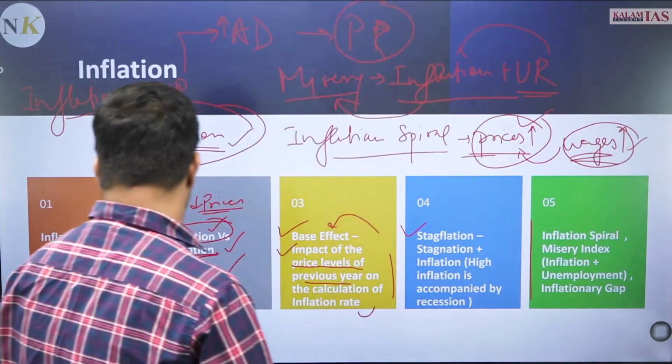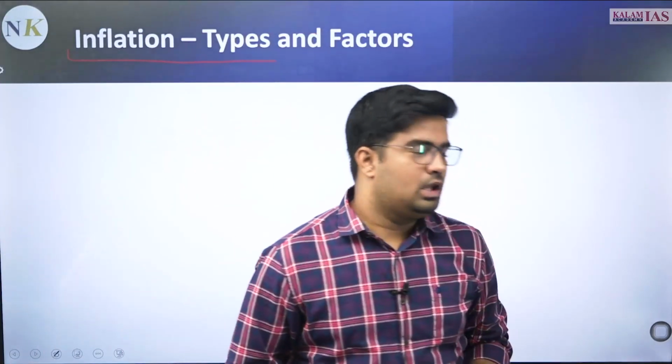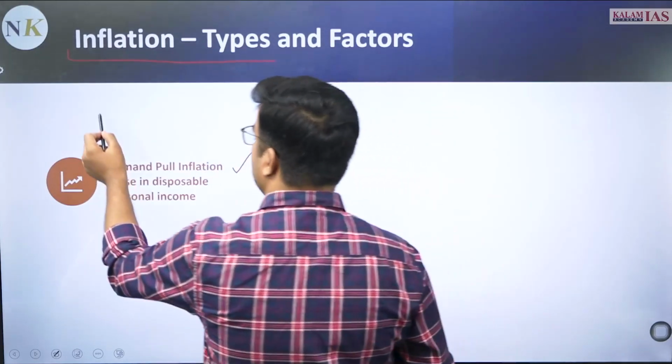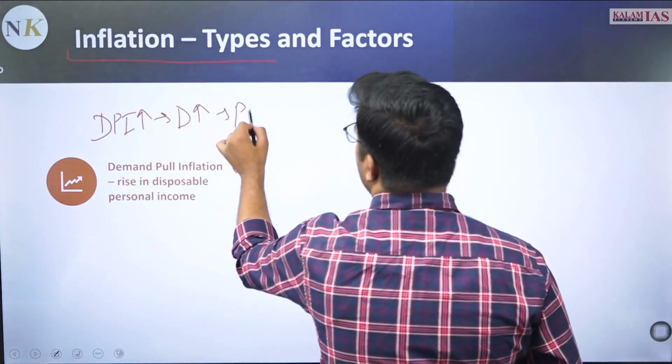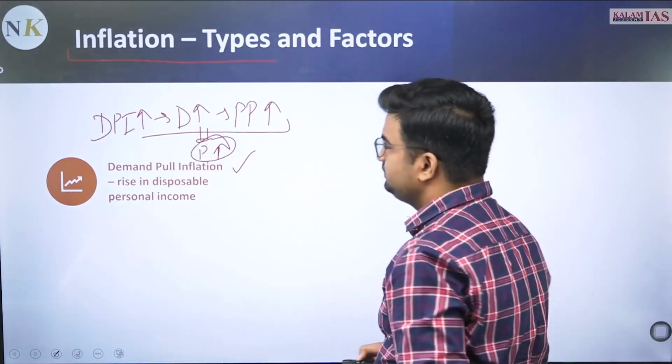Now I'll move ahead towards the inflation, types and factors a bit, and based on the discussion we will be discussing the news further. The reasons behind inflation. First is demand pull inflation, and simple understanding, when there will be an increase in demand that will further pull the inflation. That shows disposable personal income is increasing and that is increasing the demand of the people. Simple, DPI increases, this increases the demand of the people, and this process decreases the purchasing power, and because of that somewhat prices are rising.